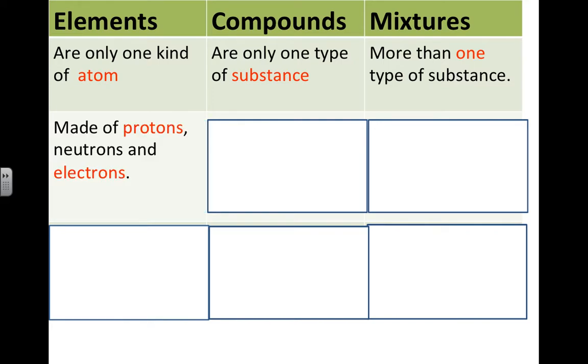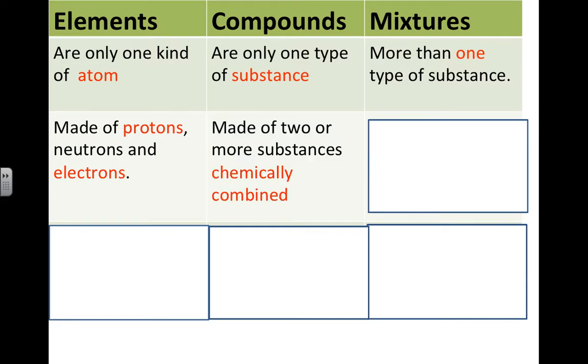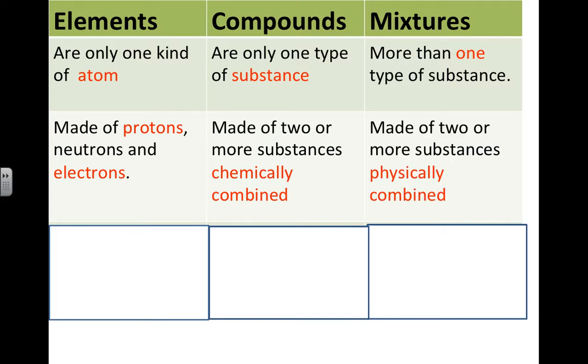Elements are made up of protons, neutrons, and electrons. That's review for us. Compounds are made up of elements, or they can be made up of compounds that are chemically combined. So you have things that are bonded together. A mixture is made up of two or more substances that are physically combined. So basically, it's a lot easier to combine these things.